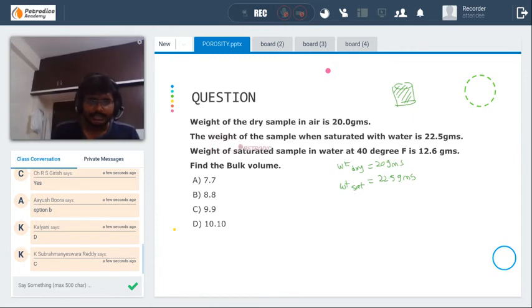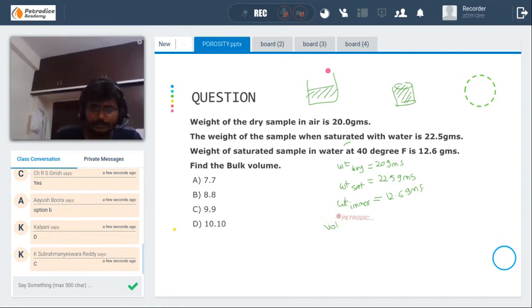And the third, weight of saturated sample in water at 40 degrees Fahrenheit. They have taken this saturated sample and placed it in a beaker with water. That is, weight immersed is equal to 12.6 grams.